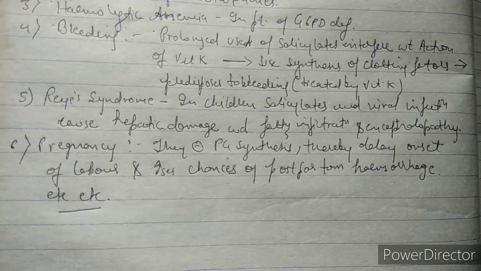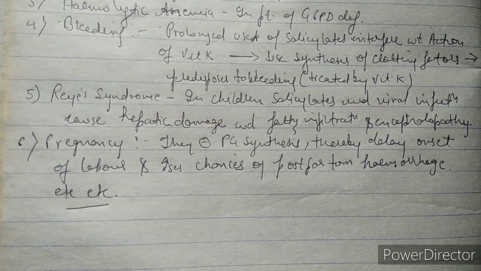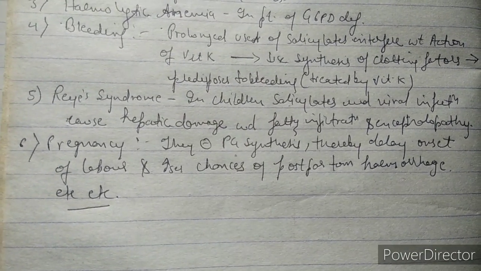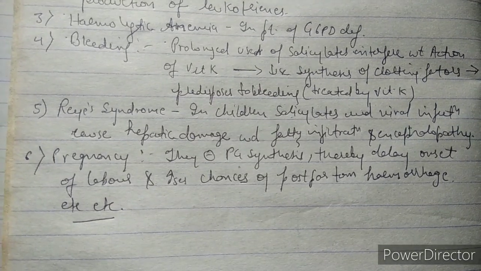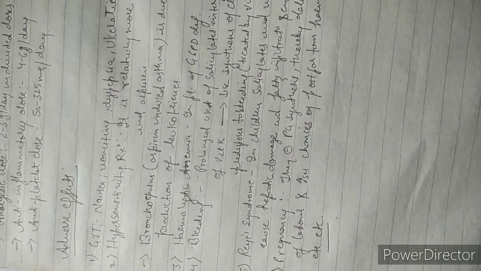Number sixth point is pregnancy. Guys, if we are giving aspirin to a pregnant female, then it may inhibit prostaglandin synthesis, thereby delaying onset of labor and increasing chances of postpartum hemorrhage. So guys, these are most of the adverse effects which we have discussed here. So basically we have discussed everything about aspirin which is frequently asked in exams, guys.